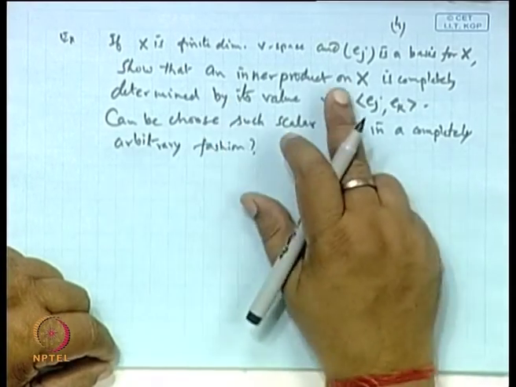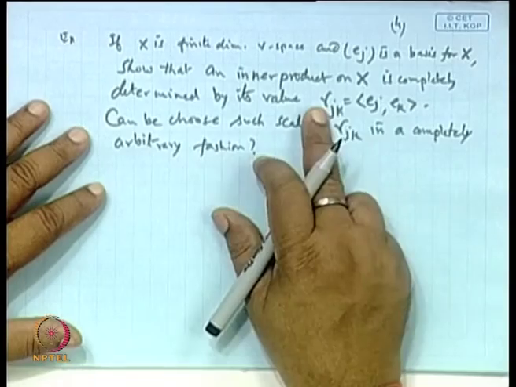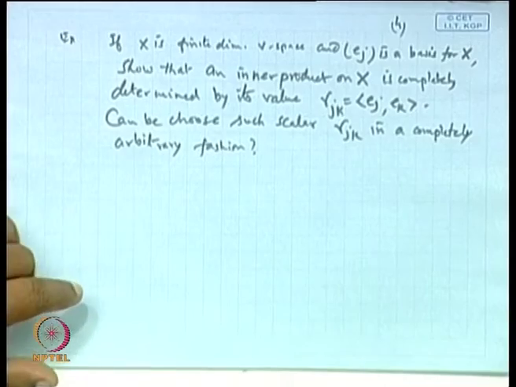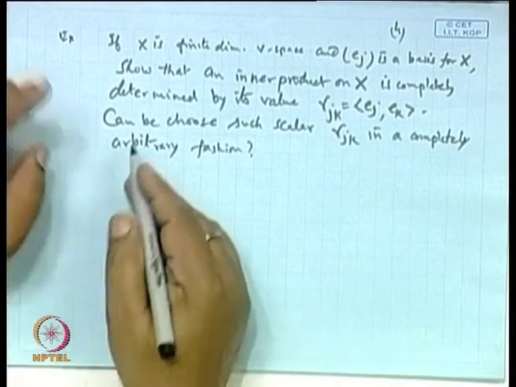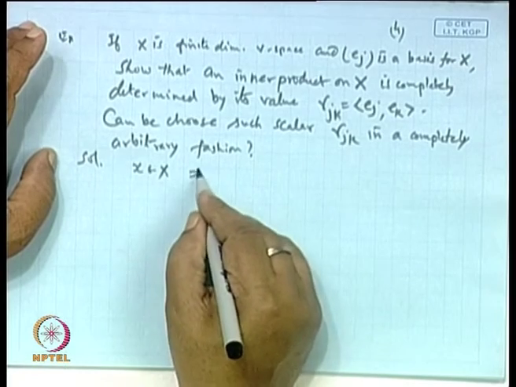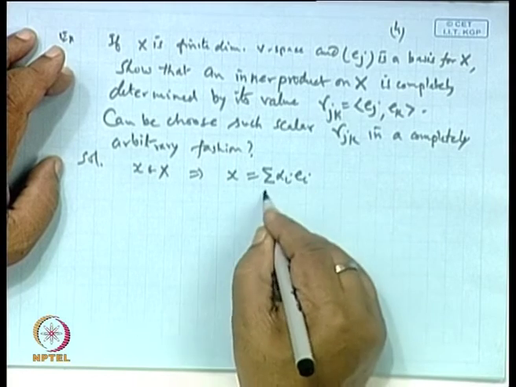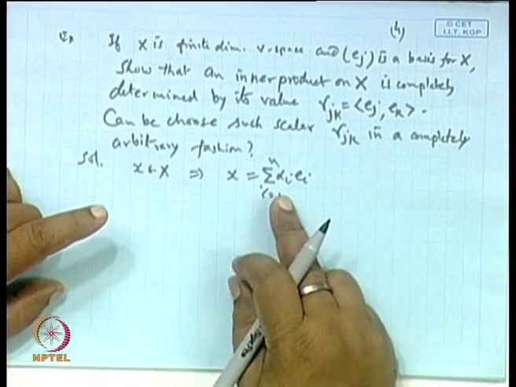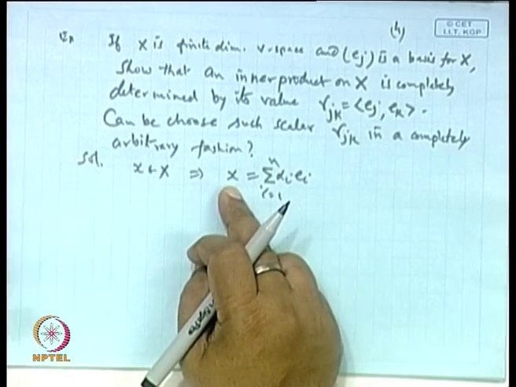X is a finite dimensional vector space and Ej is a basis for X, so that the inner product on X is completely determined by these values. Now, X is a finite dimensional vector space, so any element x belonging to X can be expressed in the form of the sum of alpha i Ei, i from 1 to n, where alpha 1, alpha 2, up to alpha n are suitably chosen, so that you get x.